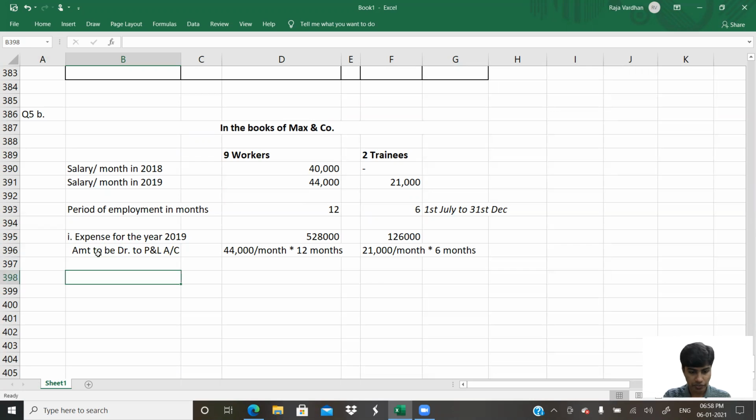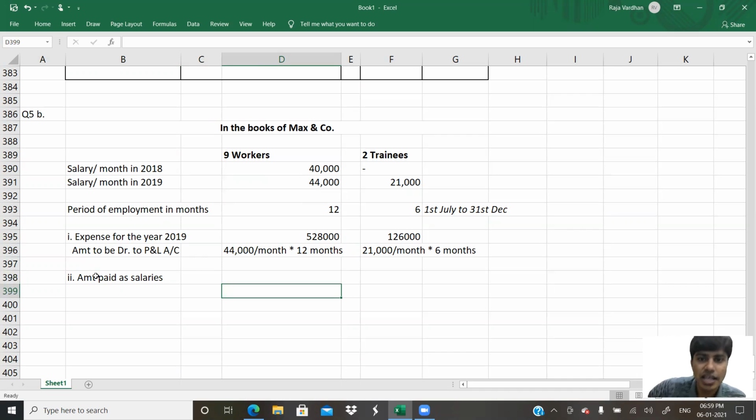Let us go to the second one. What have they asked after this? What they've asked after this is the amount actually paid as salaries. The amount which they would pay is not 5,28,000 during the current year. Why? See, 5,28,000 is 44,000 per month into 12 months. But what you need to understand is in this year, last month, December month's salary will be paid in January. So what we paid this year is last year's December salary till this year's November salary.